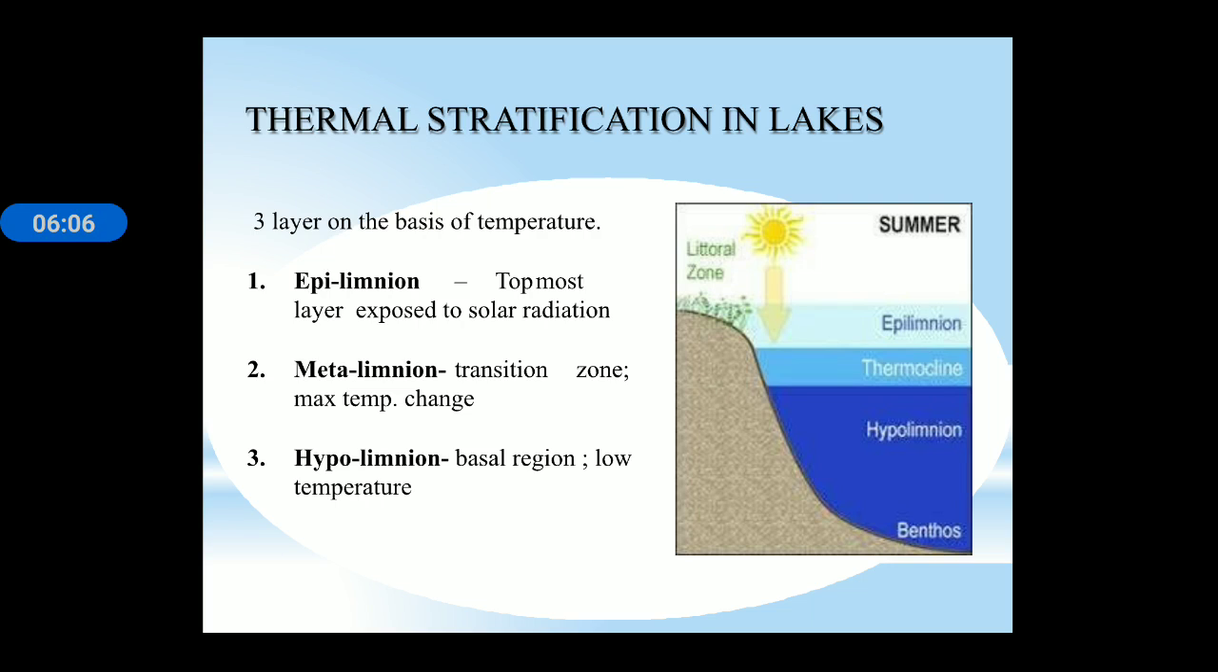There are three layers in lakes on the basis of temperature: epilimnion, metalimnion, and hypolimnion. Epilimnion is the topmost layer, exposed to solar radiation. Metalimnion is the transition zone, where the maximum temperature change takes place, and the basal region is known as hypolimnion, and it has low temperature.